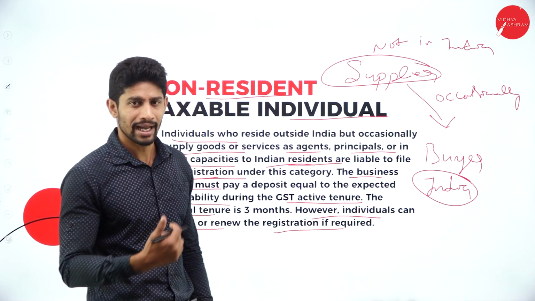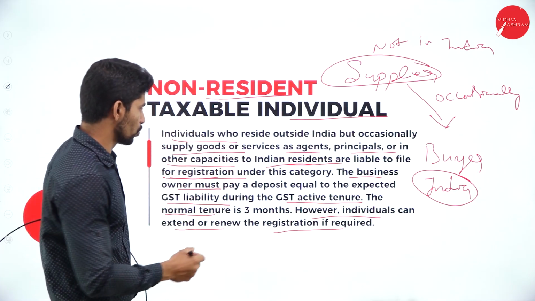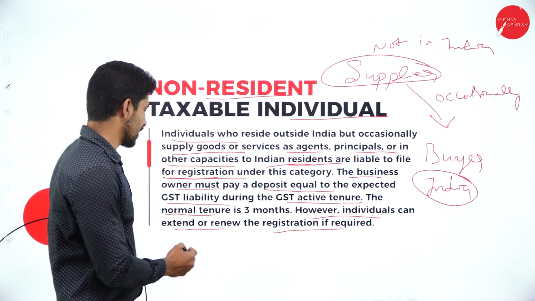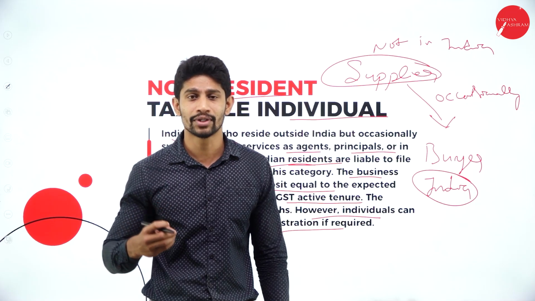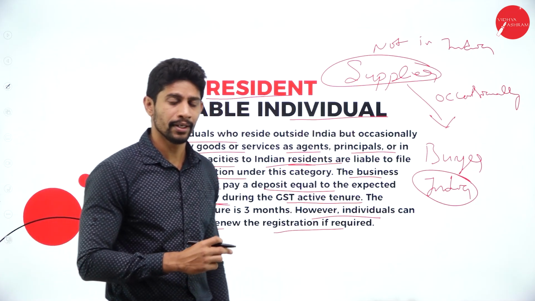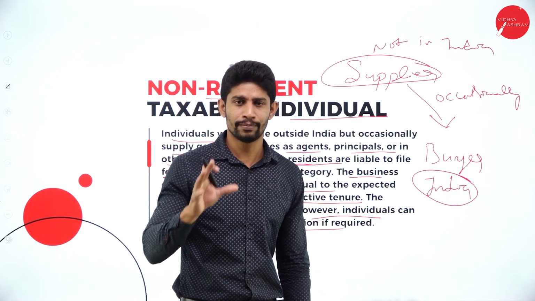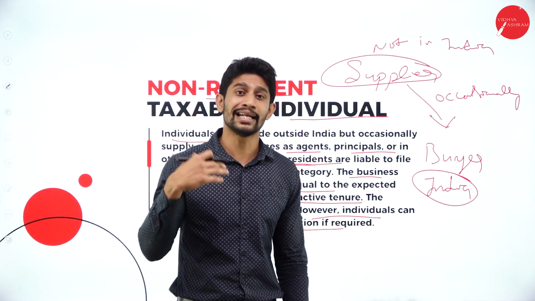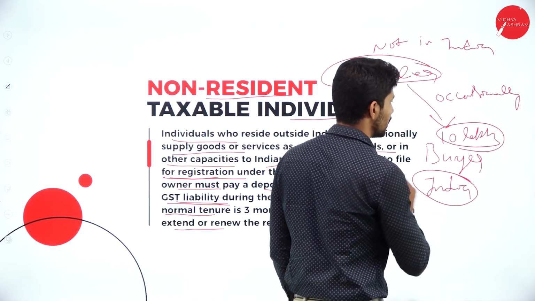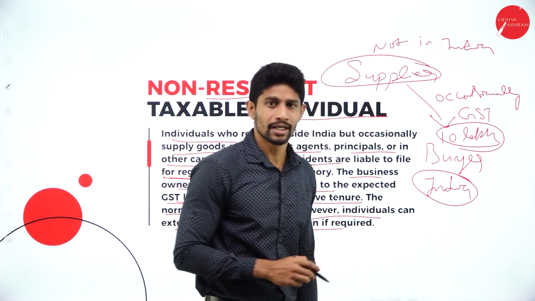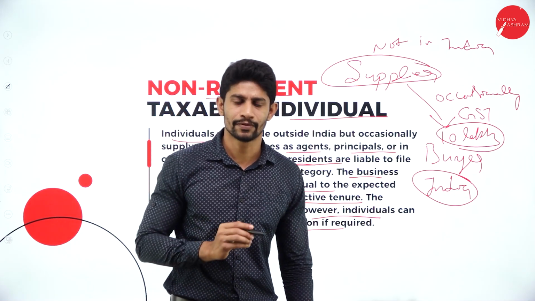So to get the registration under this particular type of registration, what is he supposed to do? He is supposed to deposit an amount equal to the expected GST liability with the GST authority. For example, he is planning to do the business for 3 months and he estimates that in those 3 months of business, he might be liable to pay 10 lakh. So he estimates that he is supposed to pay 10 lakh rupees of GST. Okay, so that much amount is supposed to be deposited with the GST authority. Then he should get the registration from the GST authority.